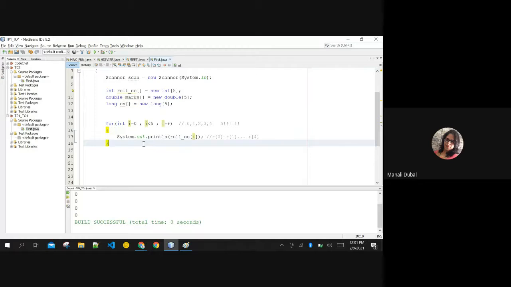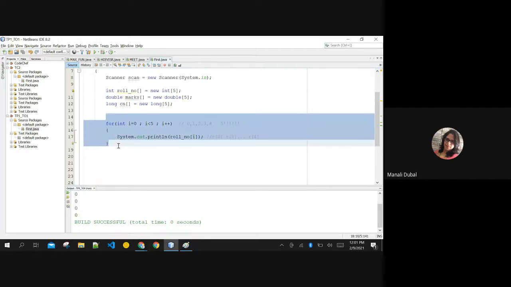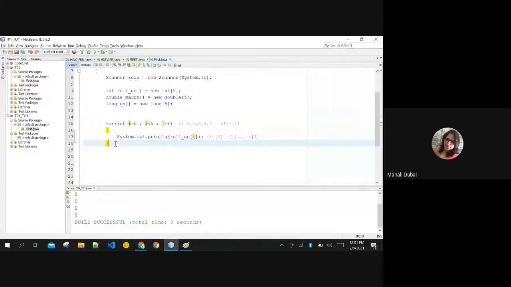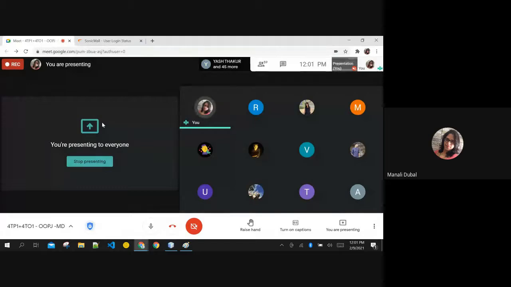So what I'm doing here, I'm just printing this array. I've done nothing over here. Is this loop clear? If anybody has the smallest doubt, talk to me, raise your hand. I'll explain this. Without this, you will not be able to perform any programs in array, not even string. You will not be able to do anything if you don't know this much.